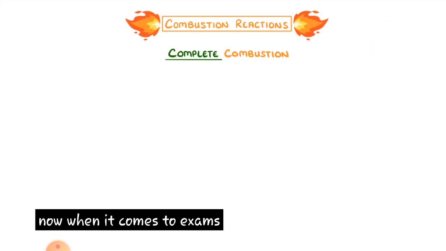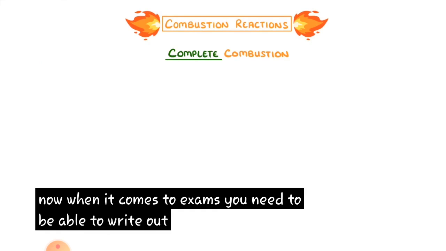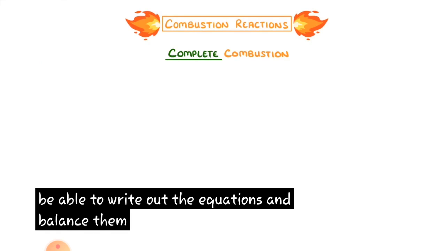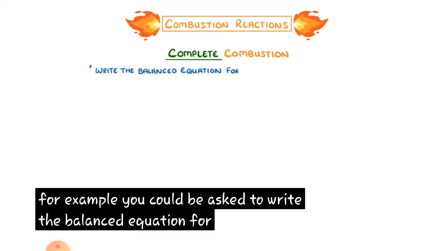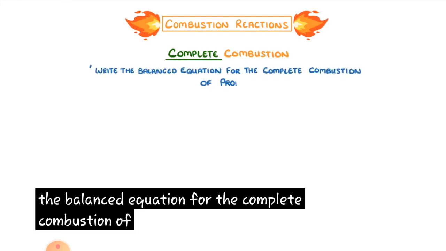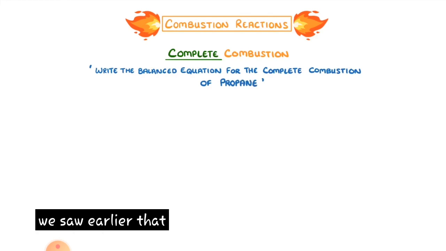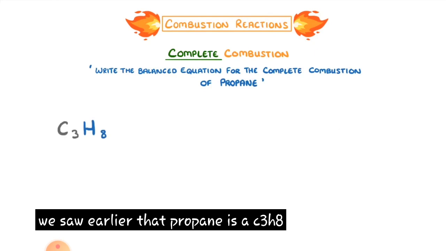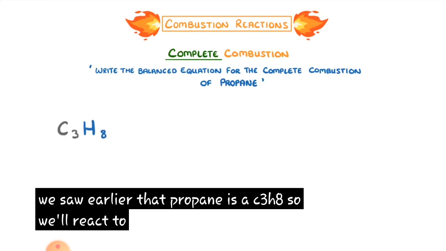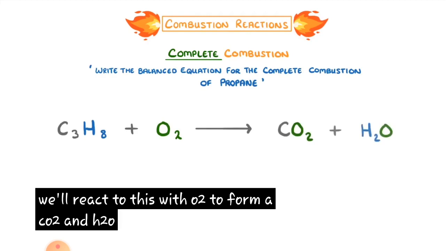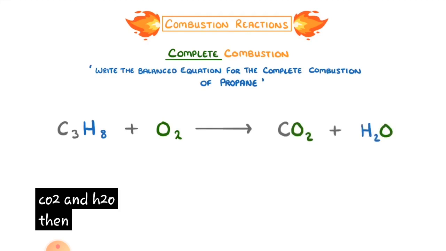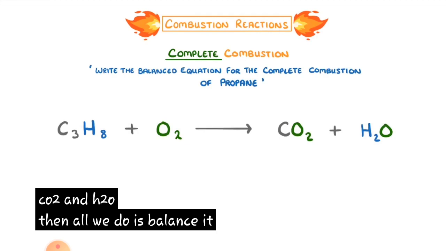Now, when it comes to exams, you need to be able to write out the equations and balance them. For example, you could be asked to write the balanced equation for the complete combustion of propane. We saw earlier that propane is C3H8. So we'll react this with O2 to form CO2 and H2O. Then all we need to do is balance it.